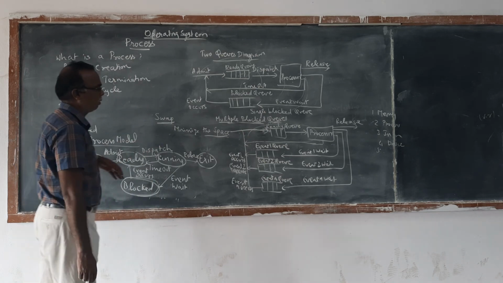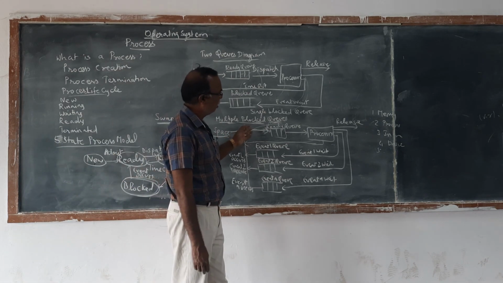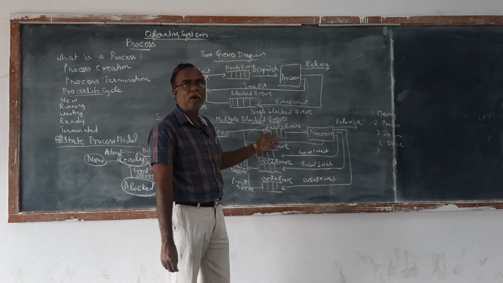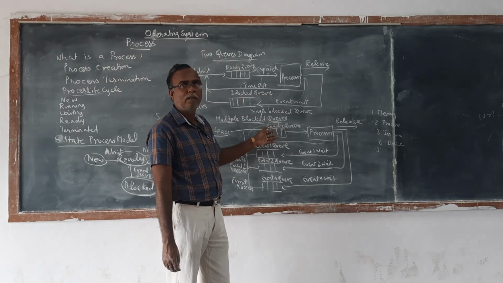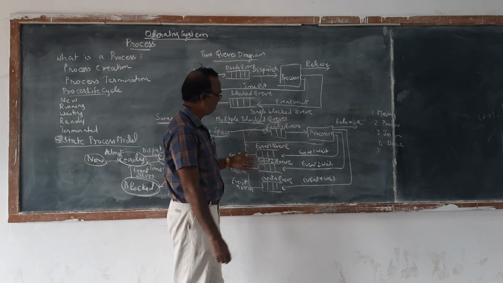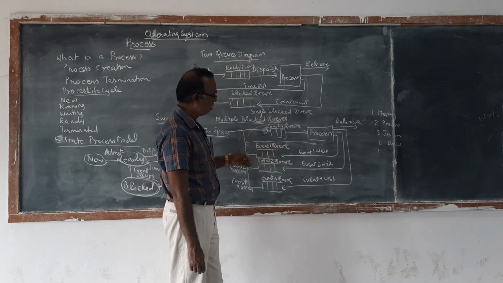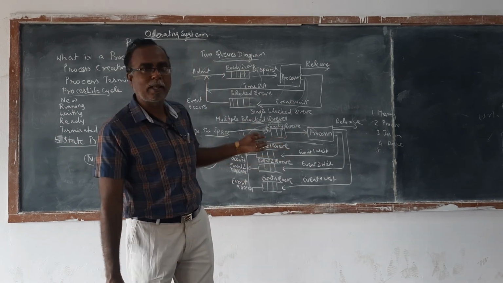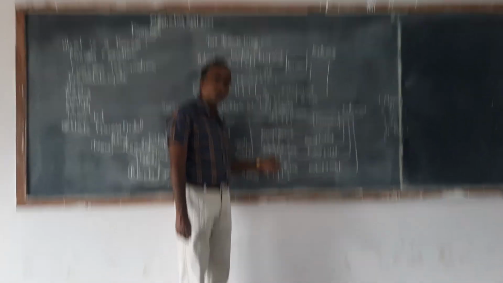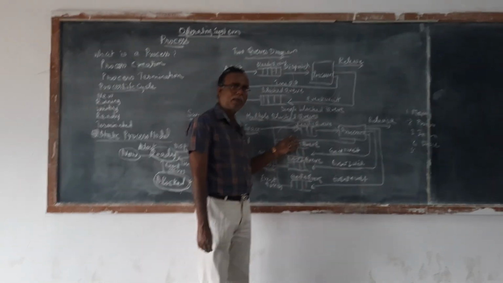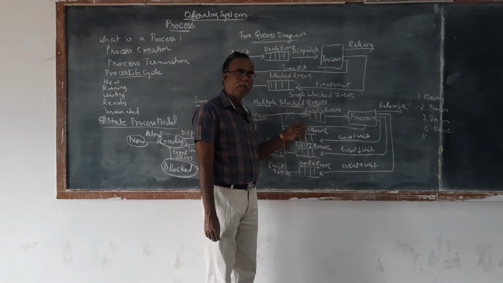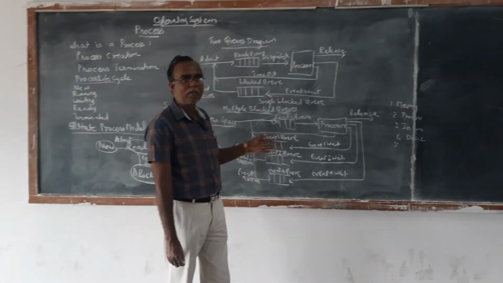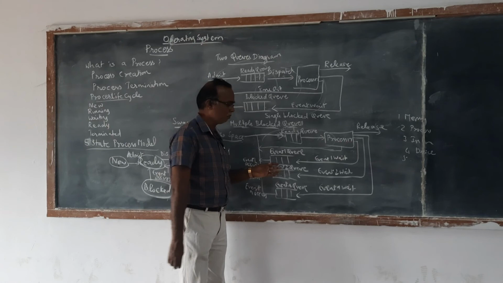So there are multiple block queues. One process is put in the ready queue, another process in the second, then third, fourth, fifth. Then the events are put in the queue. Event 1 is put in the ready queue, then event 2 in the next queue, then event 3, event 4, event 5. There are various events occurring in the process. One by one, the events are put into the queue. The process can be executed. First event 1,